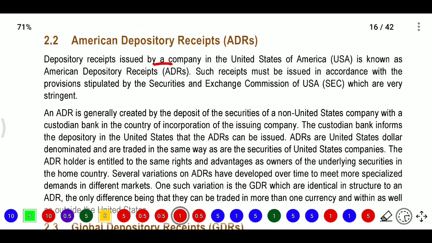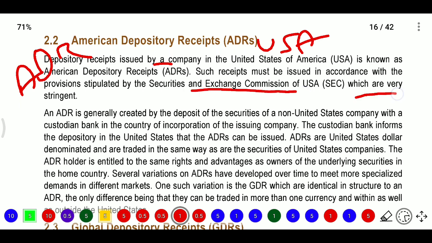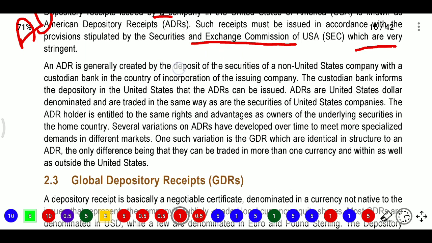A depository receipt is issued by a company in the USA, where they can use the USA market; then it is known as an ADR. Such securities are issued in accordance with the stipulations of the US regulator, which are very stringent, and are created by the deposit of securities of a non-US company, meaning a company other than a USA company issuing in the USA market.